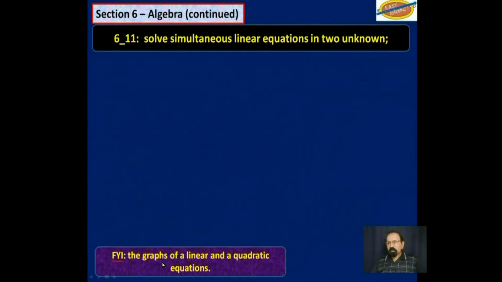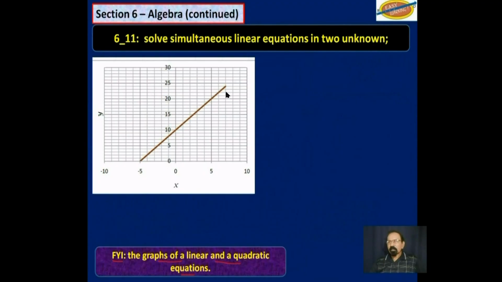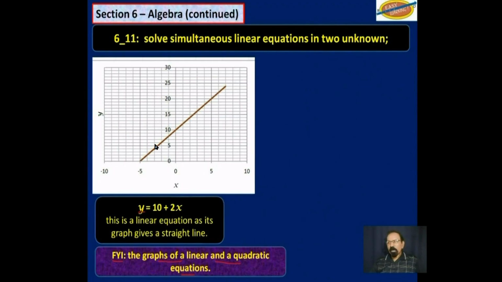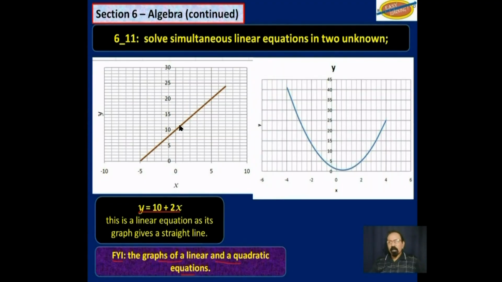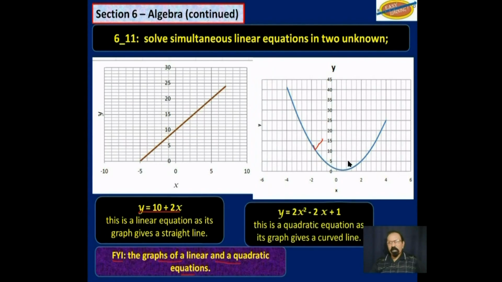For your information, the graphs of a linear and quadratic equation, just in passing, that's a linear, like y is equal to 10 plus 2x, you get a line. And this over here is the graph of a quadratic equation, something like y is equal to 2x squared minus 2x plus 1.